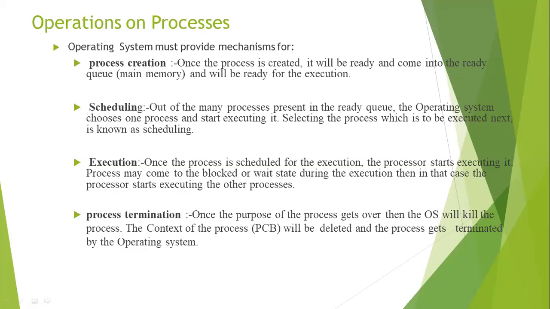Likewise, the CPU is switched between two states. That is called context switching. The CPU moves from the running state to the blocked or waiting state, and vice versa.